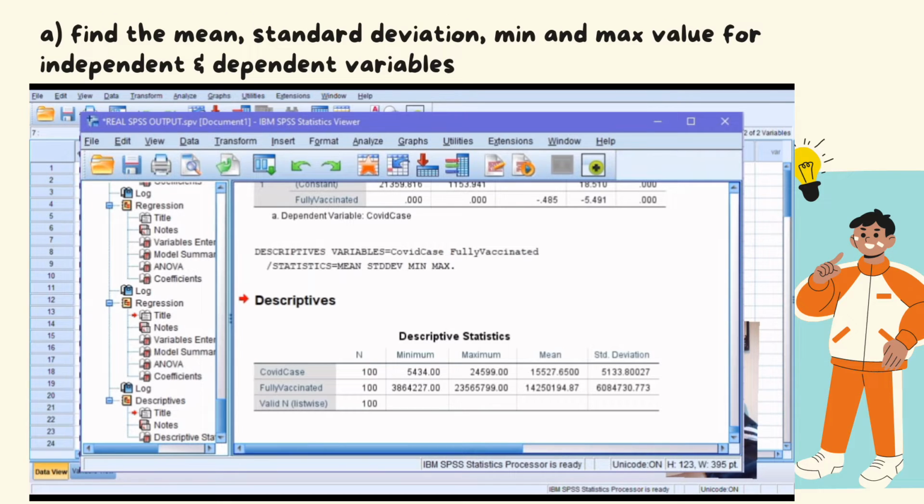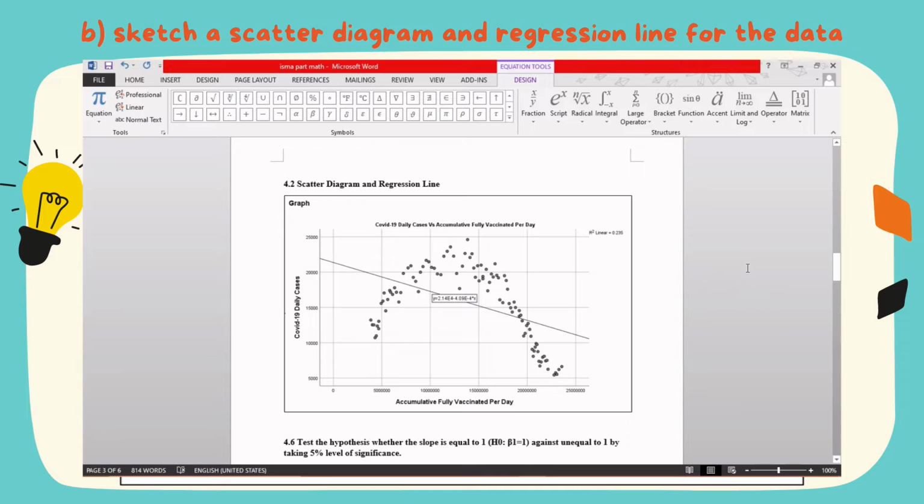5,434. The mean is 15,527.65, and the standard deviation is 5,133.8. This is our scatter diagram and regression line. As you can see, our graph is inversely proportional to the accumulative fully vaccinated per day.